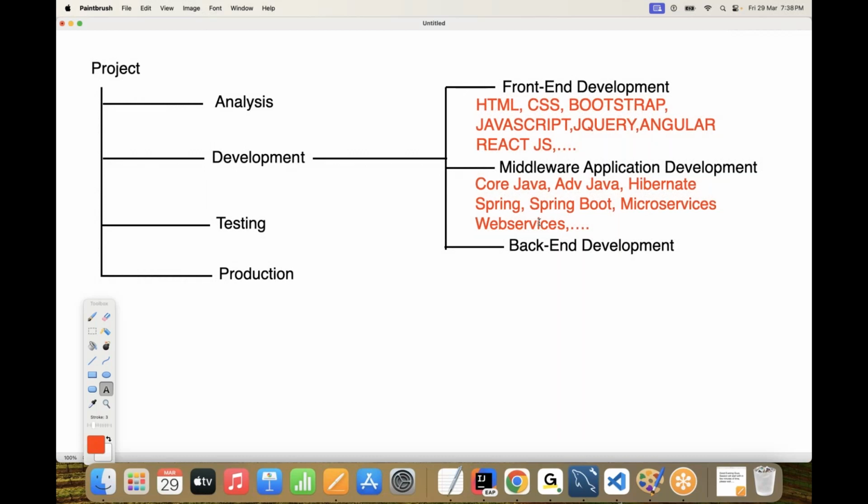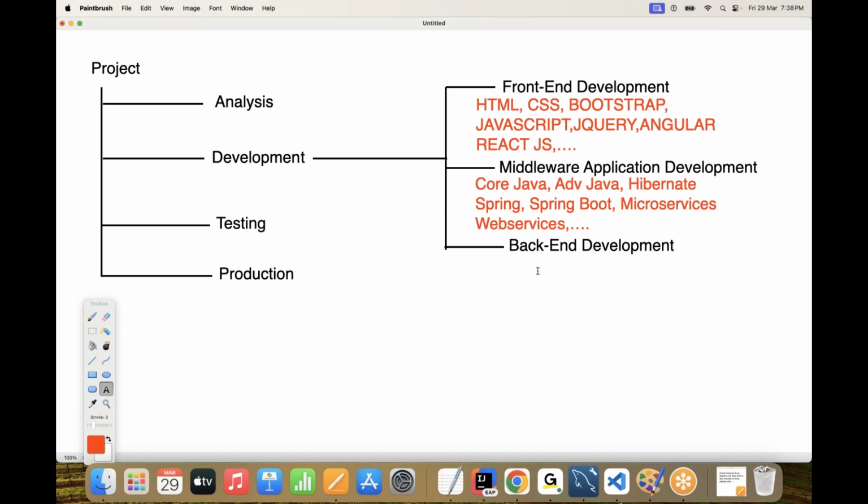Again, I'm telling you, for middleware application development, if we select Java, these many technologies we are going to use. If we select Python, there are a few technologies: core Python, advanced Python, Django, Flask, REST API, Fast API, something else. If we select something else like .NET, C#.NET, ASP.NET, and MVC, so many things are available inside .NET also. Understand it clearly.